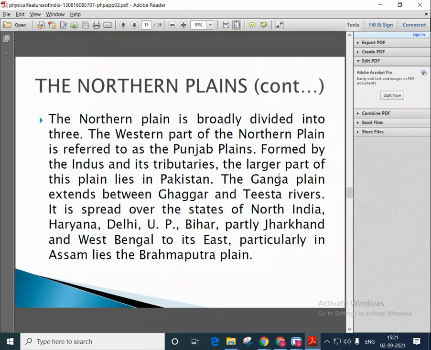The western part of the northern plain is referred to as the Punjab Plains, formed by the Indus and its tributaries. The larger part of this plain lies in Pakistan. The Ganga plain extends between the Ghaggar and Teesta rivers. It is spread over the states of northern India: Haryana, Delhi, UP, Bihar, partly Jharkhand, and West Bengal to its east. Particularly in Assam lies the Brahmaputra plain.